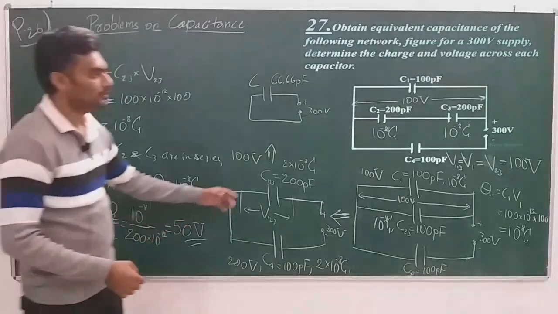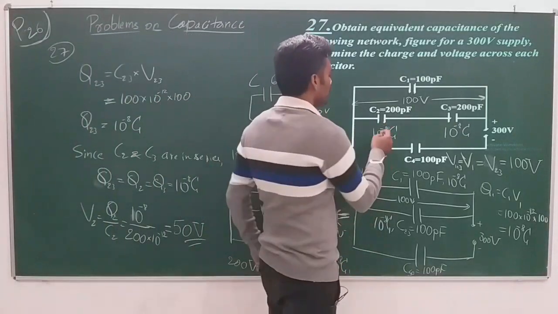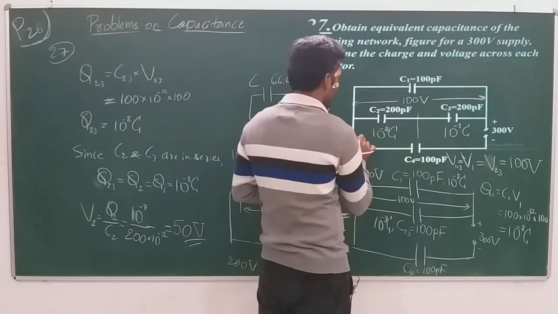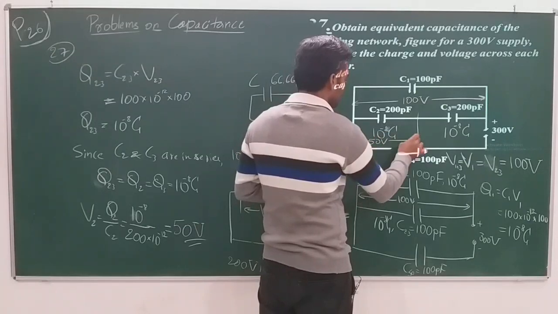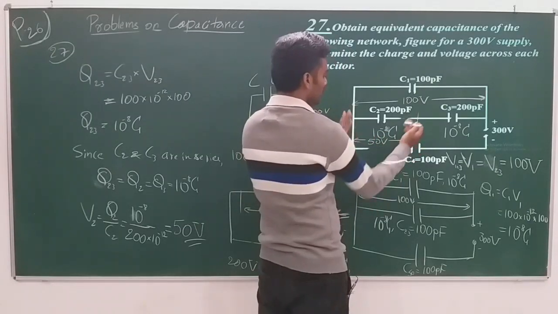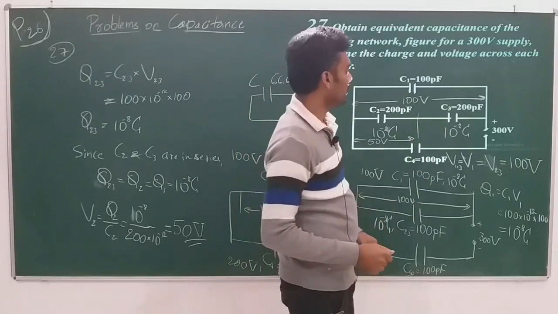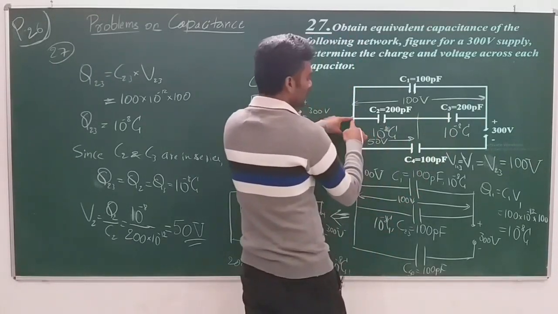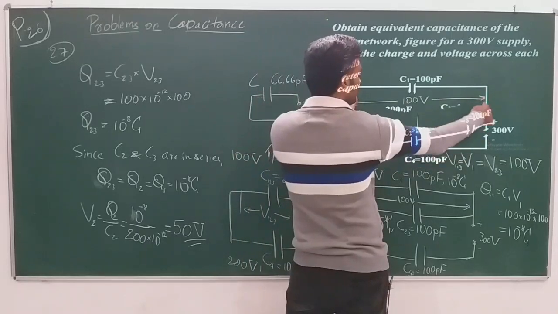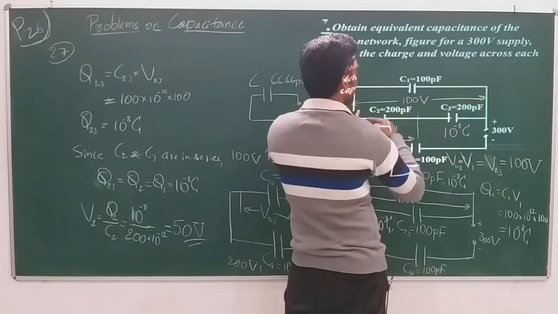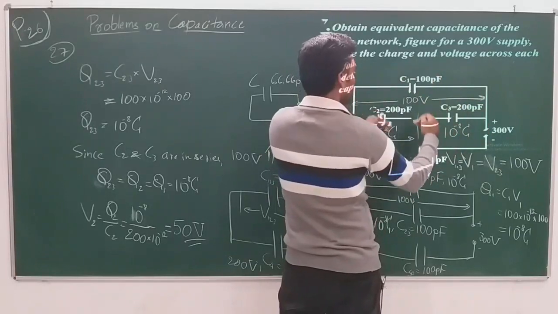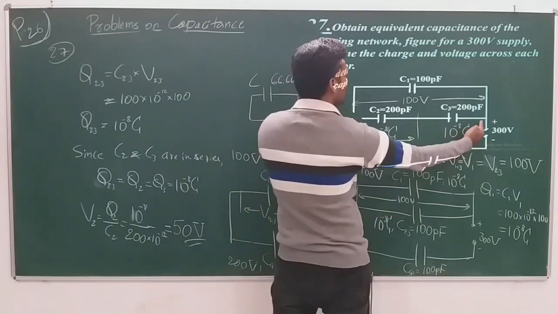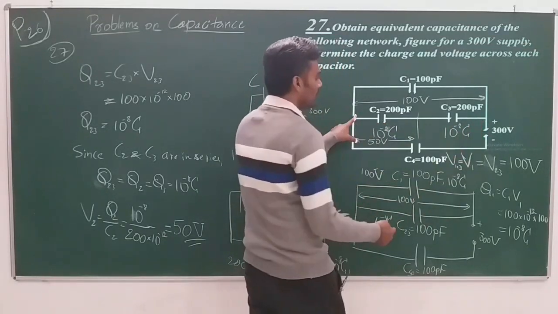So we have the potential difference across this C2 given by 50 volt, and here the potential difference across C3. See, the total potential difference from here to here is 100 volt, because C2 and C3 are in series, but C23 and C1 were in parallel. So the total potential difference from here to here is that across C23.